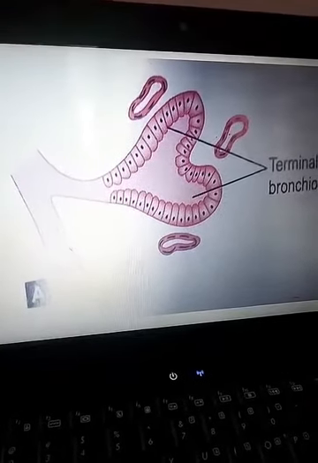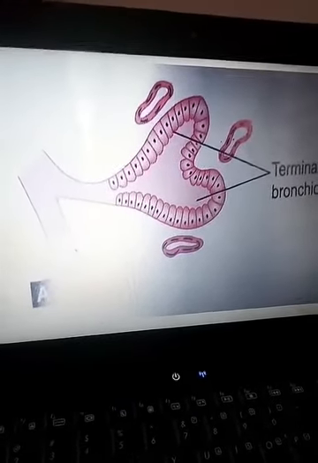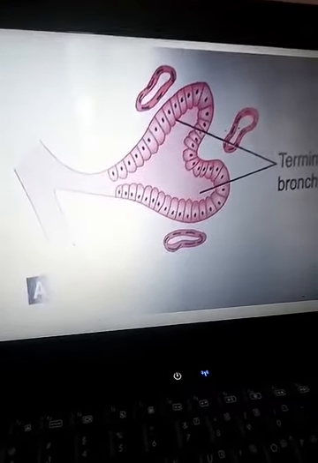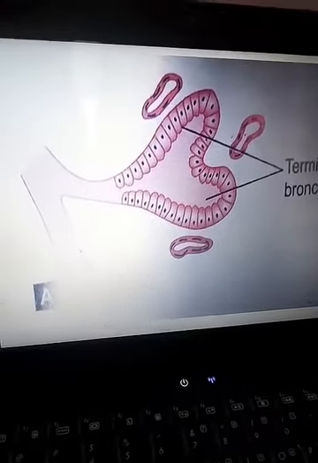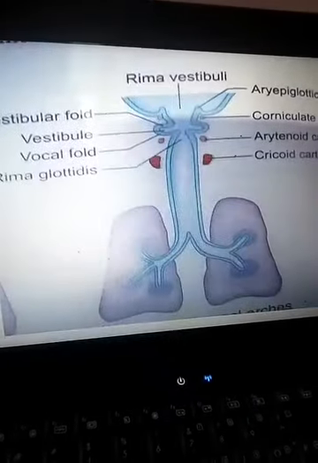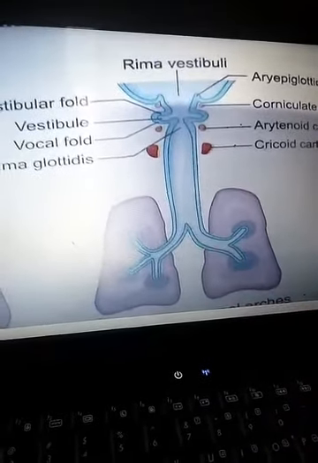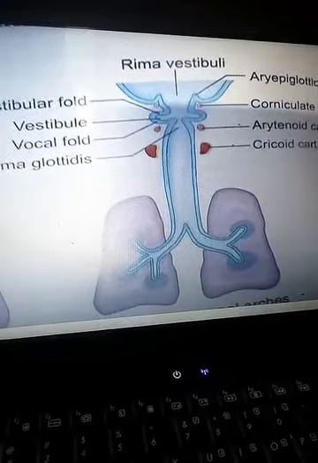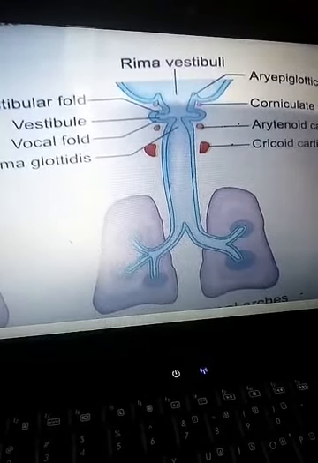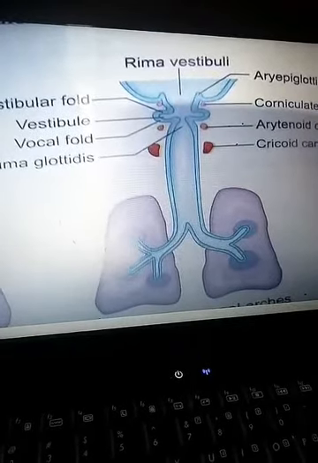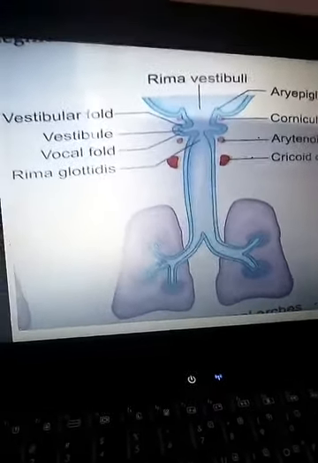Now we will see the components of the extrapulmonary bronchi. The laryngotracheal tube divides during the 5th week of intrauterine life to form the right and left bronchi. You can see it bifurcates and forms the right and left bronchi, and these bronchi form the right and left principal bronchi. The right principal bronchus is larger than the left and is in line with the trachea. Okay? And the left one lies more transversely.